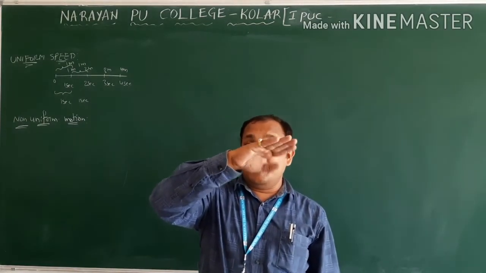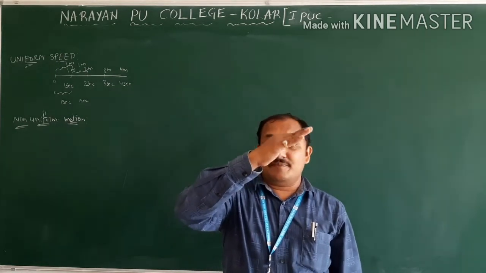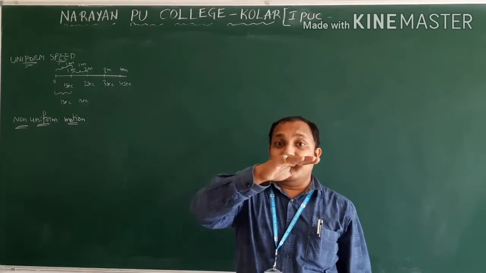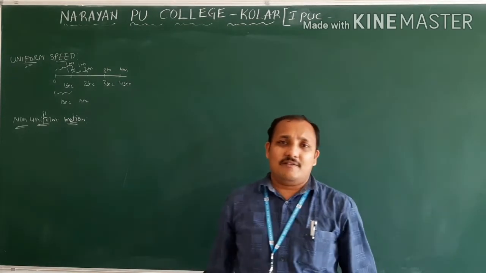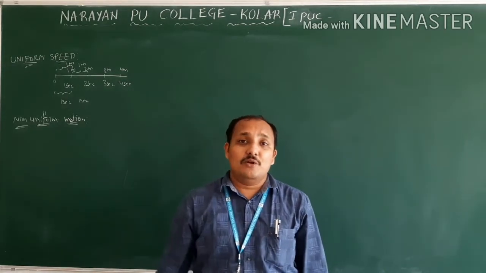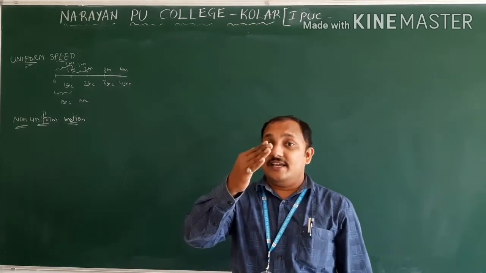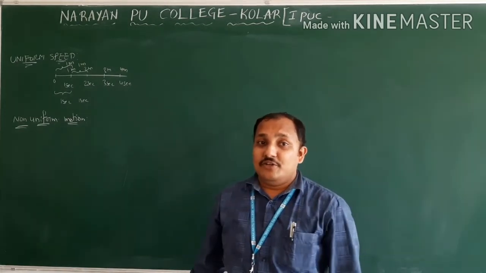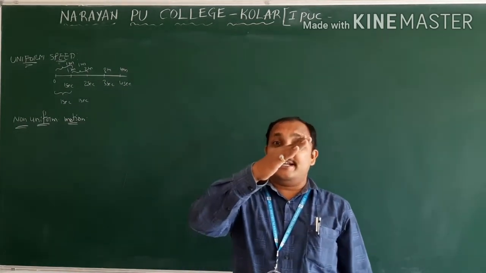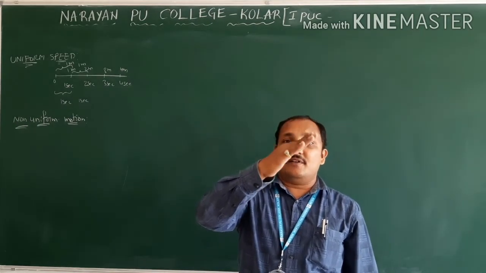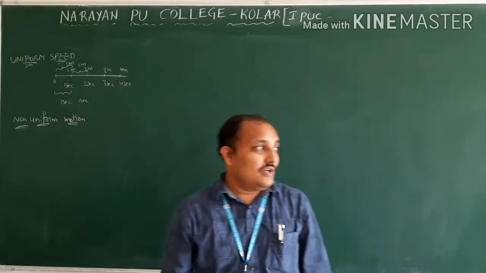If the speedometer needle is neither increasing nor decreasing from 30 km per hour, then the scooty or bus or whatever vehicle is in uniform motion. If it is increasing, that means the velocity is changing, so we are not moving with uniform speed or uniform velocity. If the speedometer needle is constant at any km per hour, that may be 30, 40, 35, 45, then you are going with uniform speed.